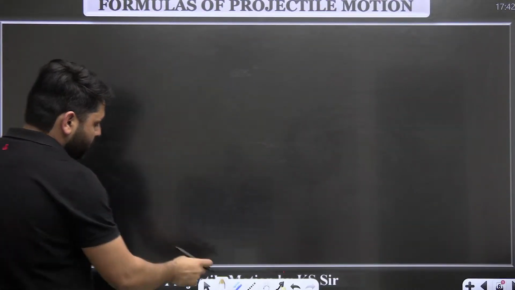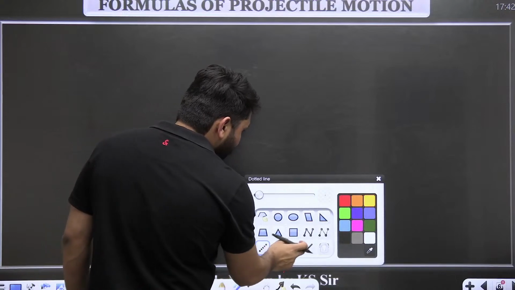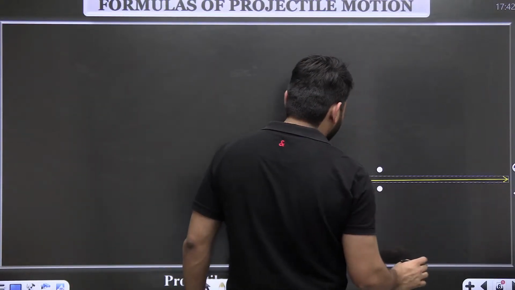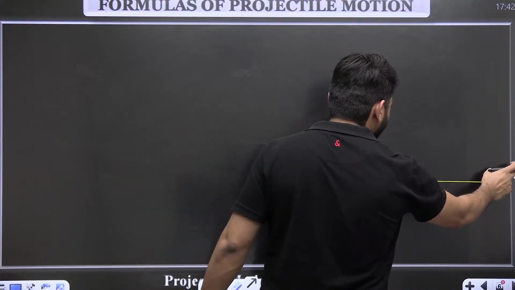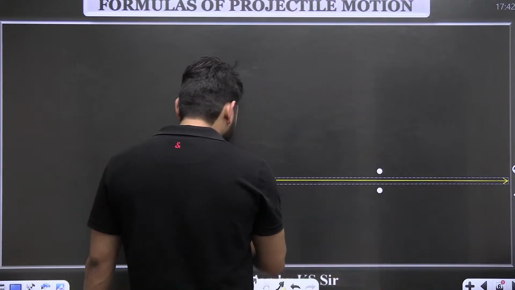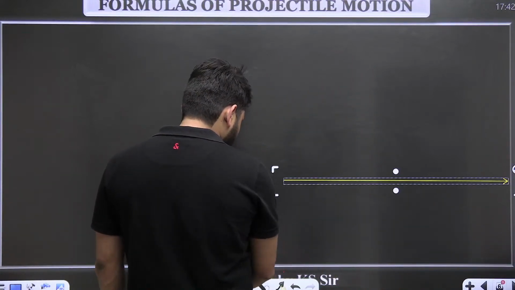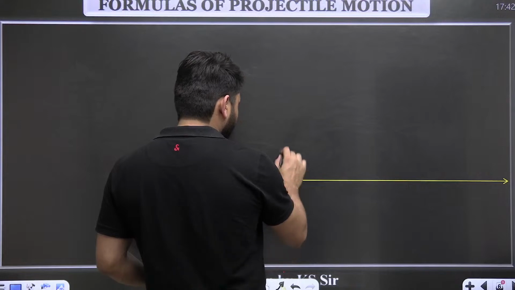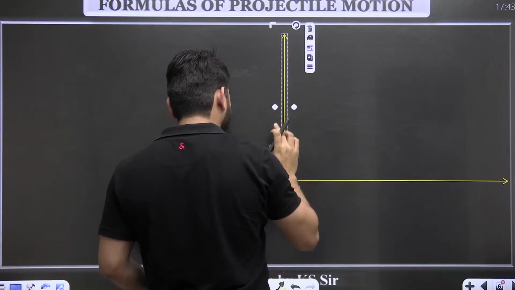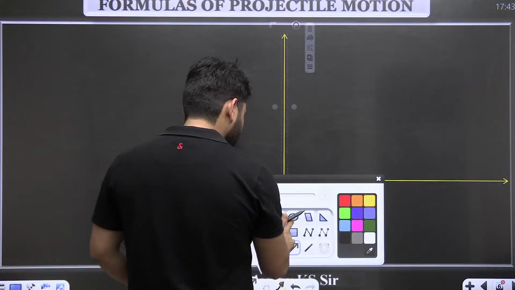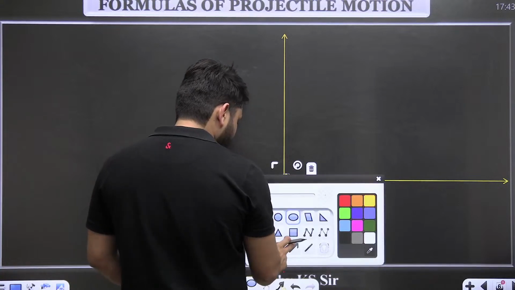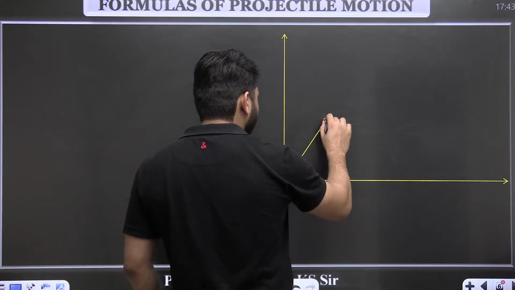So there are formulas for projectile motion, and we are going to derive them. But before that, I need to draw a diagram here. Finally, we are going to see how we will be dealing with the questions of projectile motion. So there is a particle which is projected from here, and there is an x direction and a y direction.